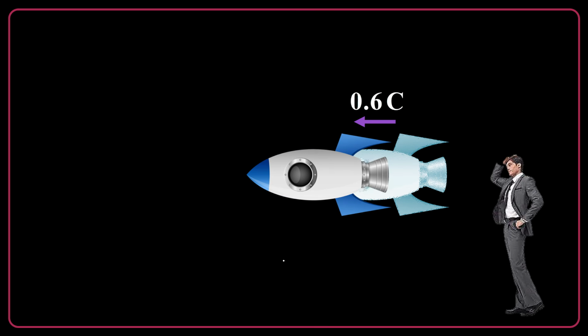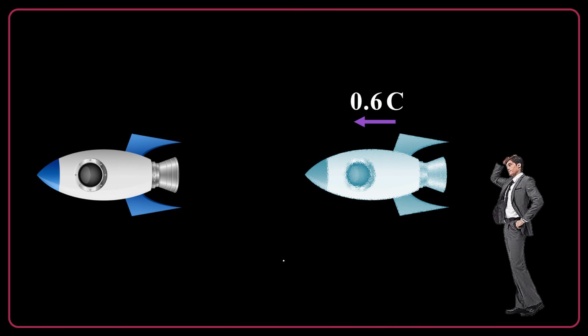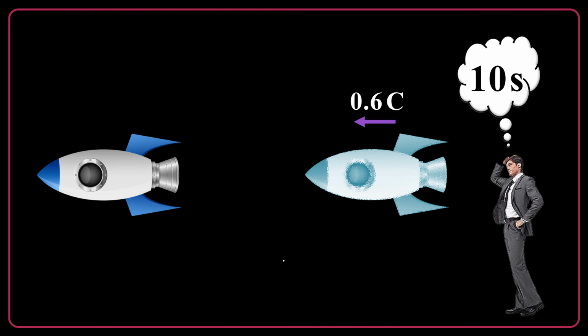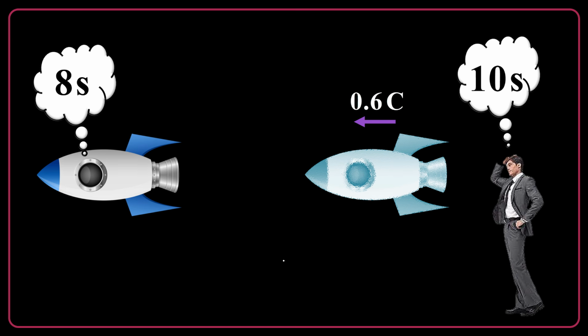However, this spaceship starts its journey and goes for a few seconds. What do you mean by a few seconds? Oh, that's very important. The ground observer will measure the total time of this journey as 10 seconds. But if you ask the passengers of the spaceship, they will confirm that this is not correct. It is 8 seconds. Oh, it's very crazy. How come? Do they have a different measurement of the same journey? Yes, they do. Do we have different time scales for the same event? Yes, we do. Do we have different realities? Yes, we do. Reality is dependent on you.